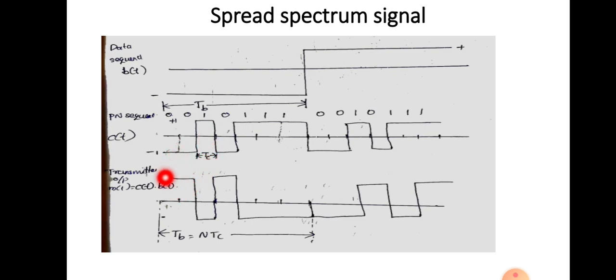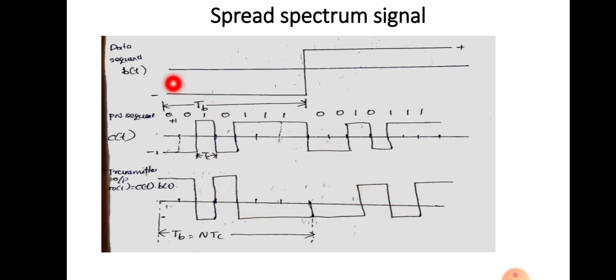Here, we obtain the spread signal by multiplying b(t) with c(t). Actually we are modulating it with the PN sequence, so the signal will be spread. When we multiply, we get the sequence like this. Minus 1 multiplied by minus 1 gives plus 1. Then minus 1 multiplied by plus 1 gives minus 1, and minus 1 multiplied by minus 1 gives plus 1. Minus and plus give minus, again minus, next plus and minus give minus, like that. This is the sequence.